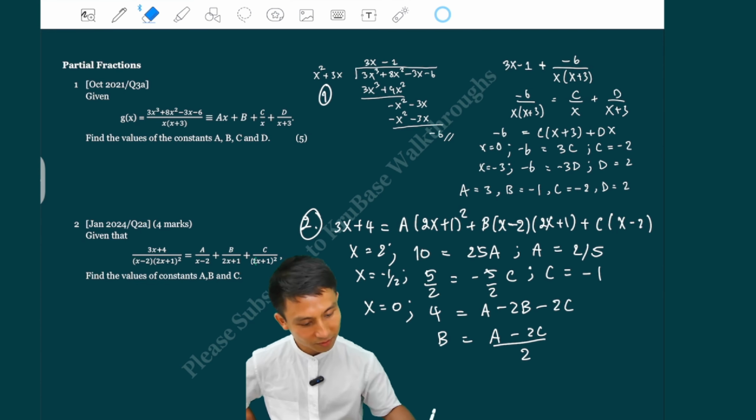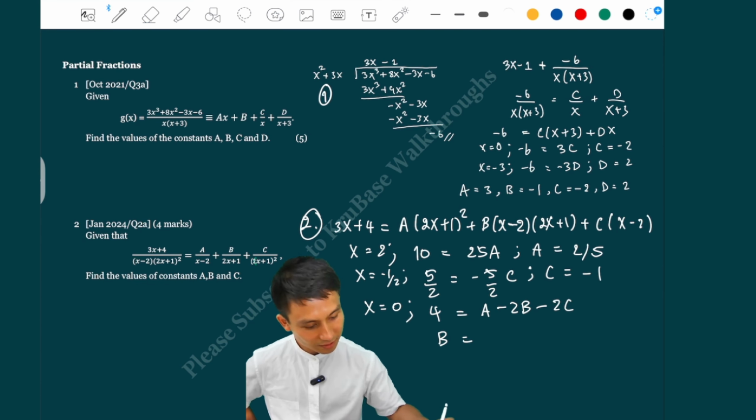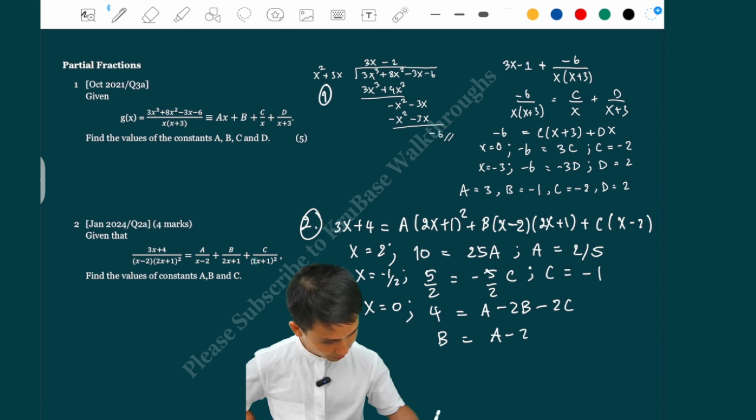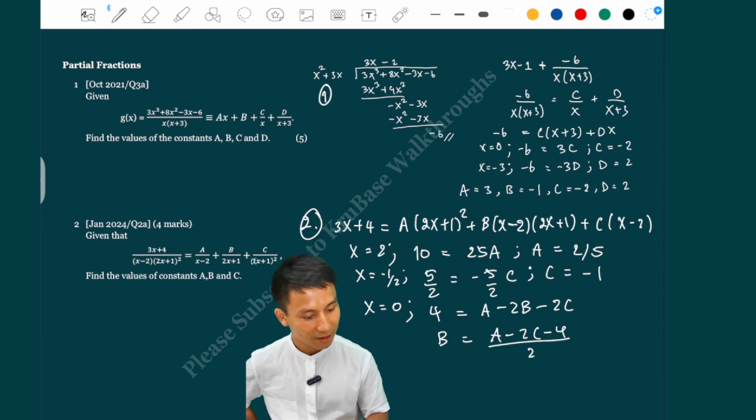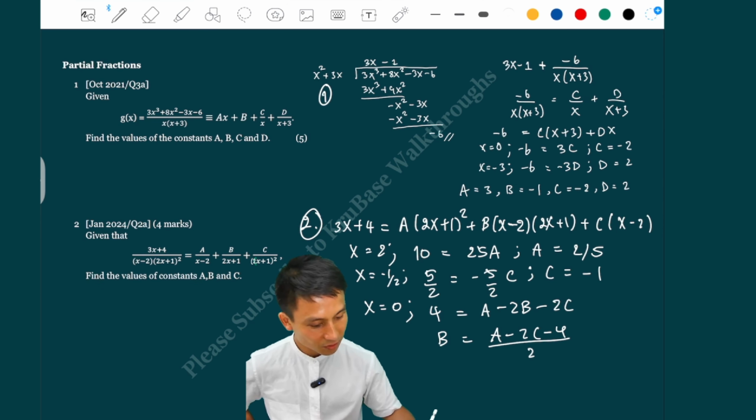Wait, hang on, no. Sorry. This is a minus 2c minus 4 over 2, yeah? Okay. So that is a, what is a? A is 2 over 5 minus 2c. I'm just going to write down 2 over 5 plus 2, minus 4, all divided by 2.